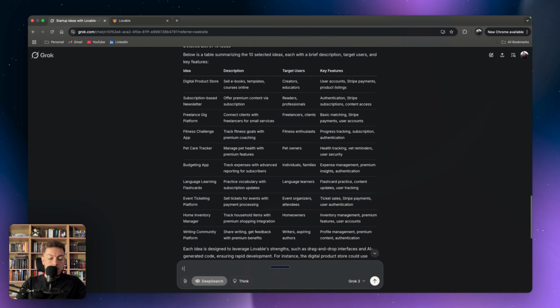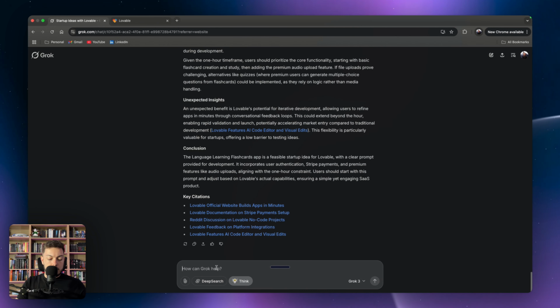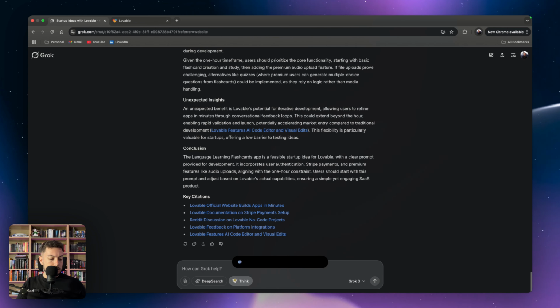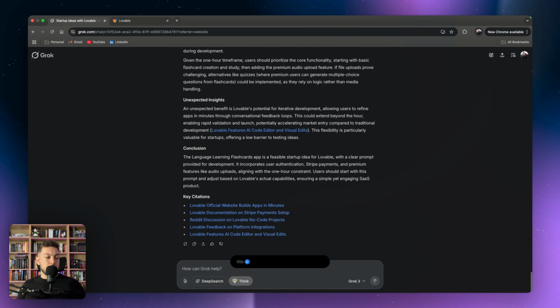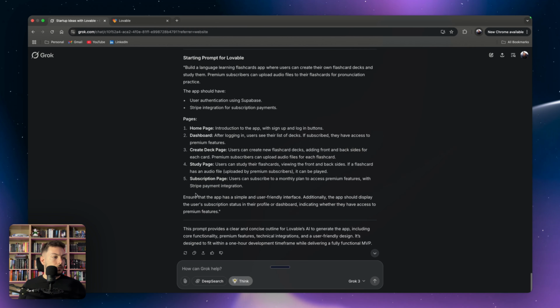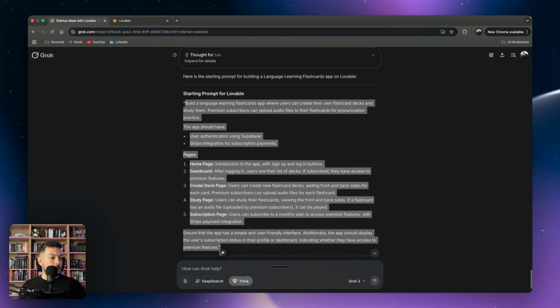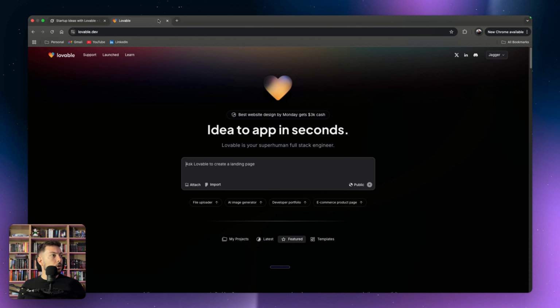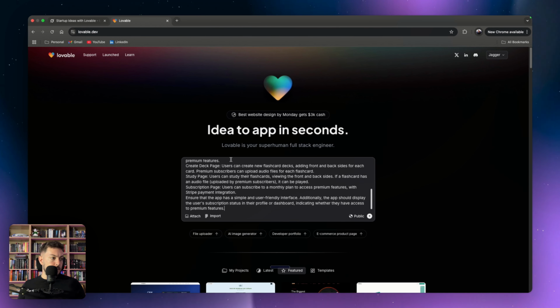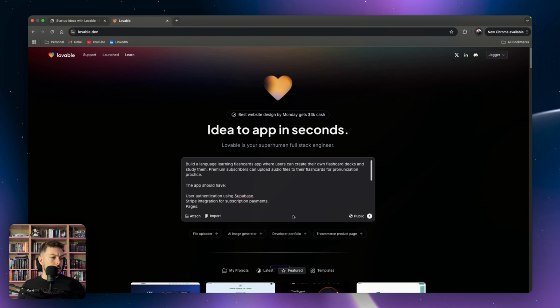So I'm going to say, I like the language learning flashcards. Let's go with that one. I'm going to just say, give me, actually, let's do this. Give me the starting prompt for Lovable. Lovable, perfect. Okay, so we've got a starting prompt here. So let's copy that out. Cool. So we've got that. We're going to come to Lovable. We're going to pop that in, and we're going to go.